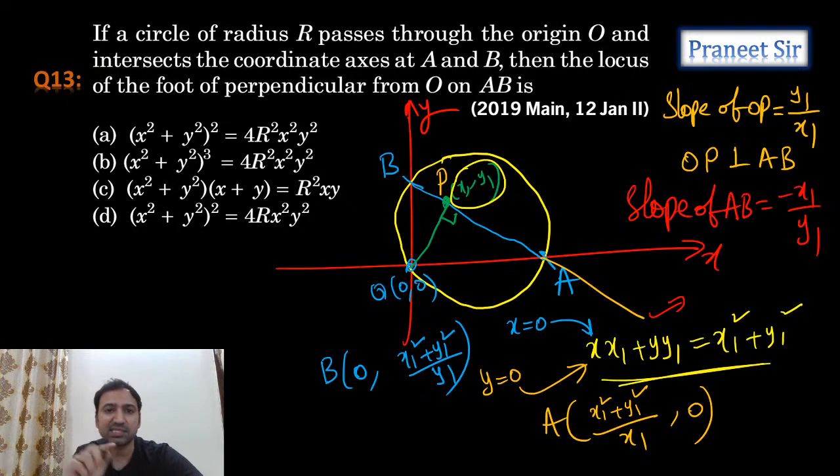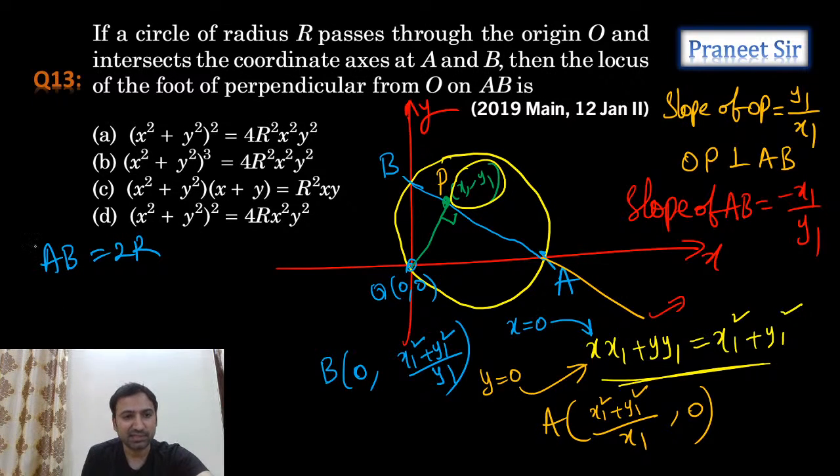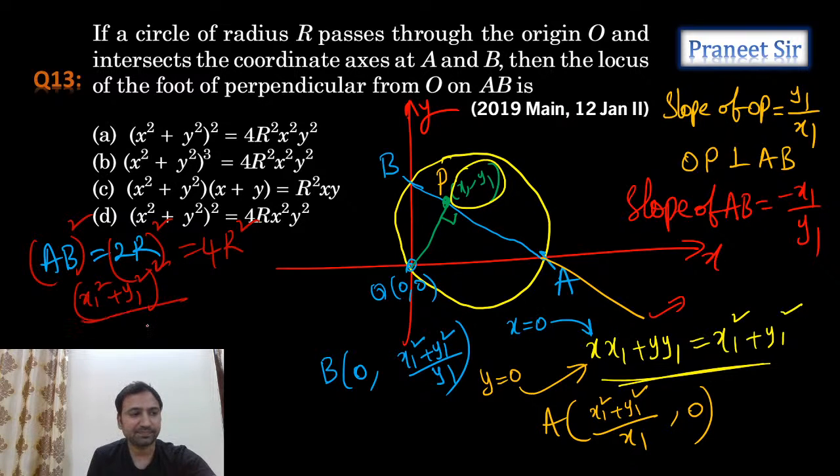But tell me guys, what is the distance between AB? Can I say that the distance between AB is equal to 2r? So now can I calculate the distance between AB and equate to 2r? So what we'll do is, we'll square it on both sides. When we square it on both sides, we get 4r square. And now substitute the distance between AB whole square, that is (x1 square plus y1 square) whole square by x1 square plus (x1 square plus y1 square) whole square by y1 square is equal to 4r square. That's what we're getting.